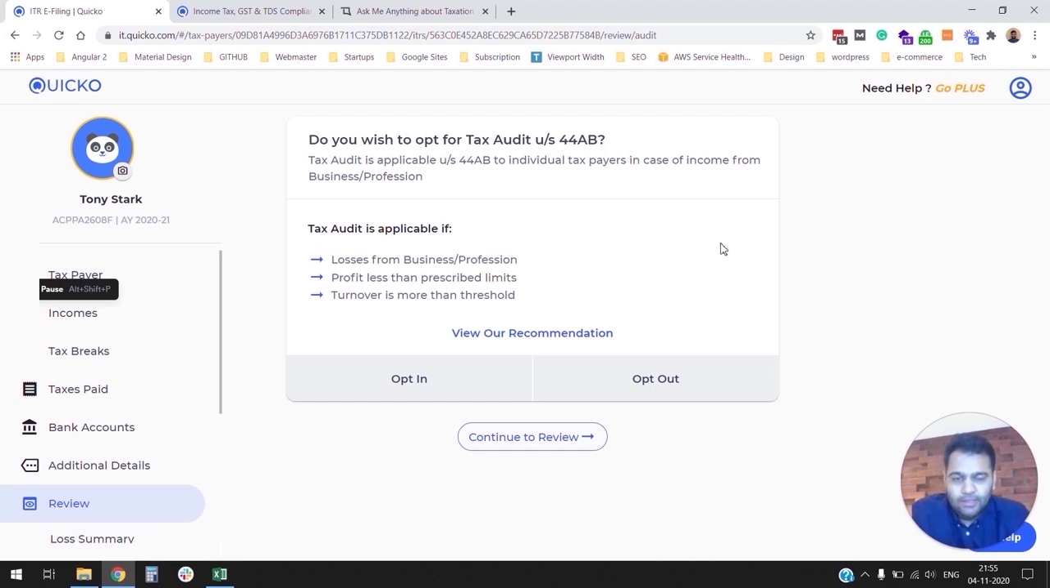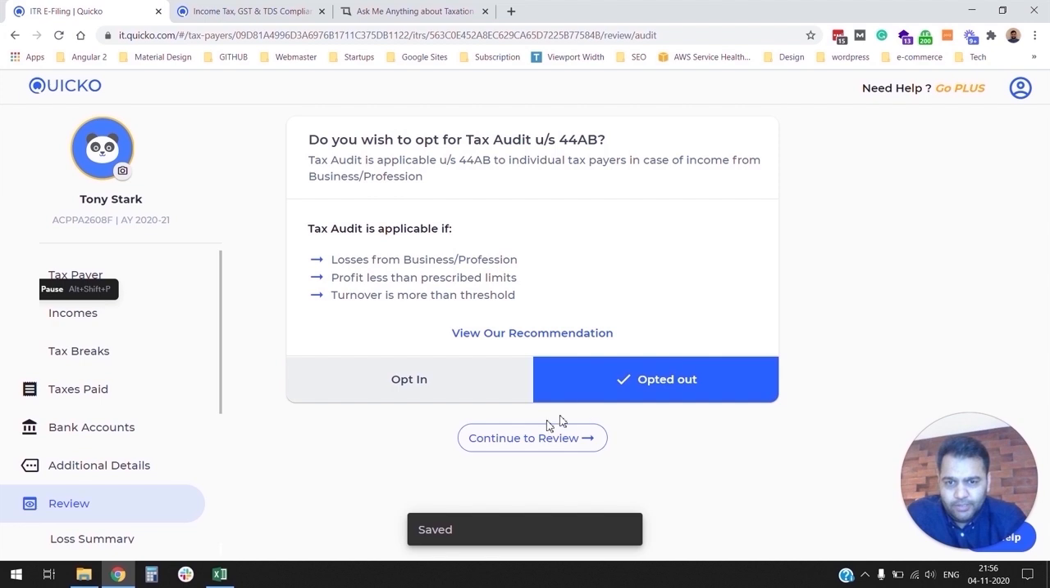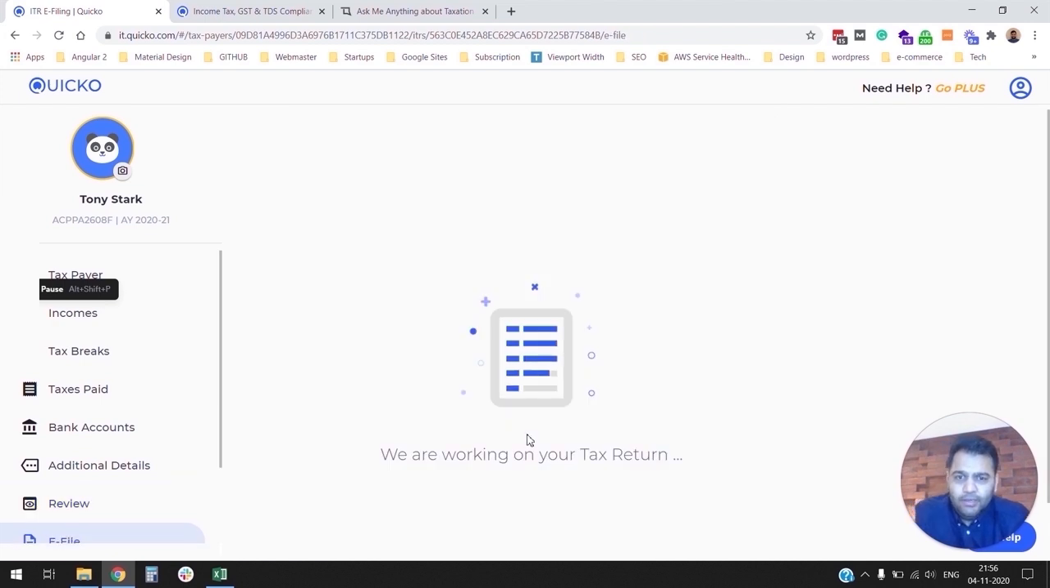If you choose to opt in, we'll ask you for additional details like auditor details, audit report details, and so forth. If you decide to opt out, then you can file your income tax return without those details. So for purposes of this particular discussion, I'm simply going to opt out. In this case, we have nominal losses and my trading turnover is not very high. So I'm going to opt out of the audit report by clicking on opt out here, and then I can simply click on review again, where it's going to run through all the validation rules.